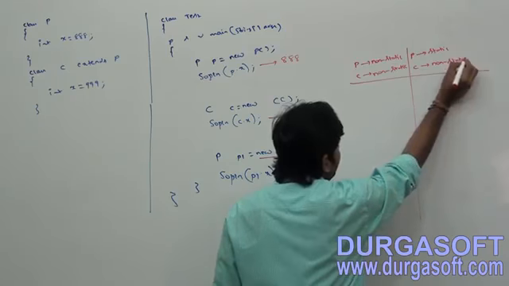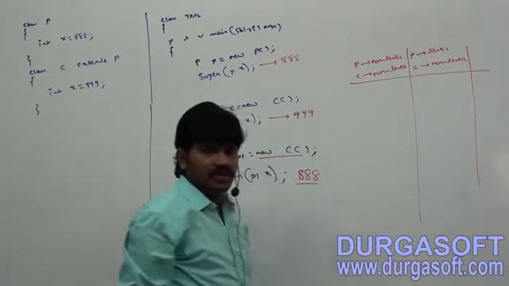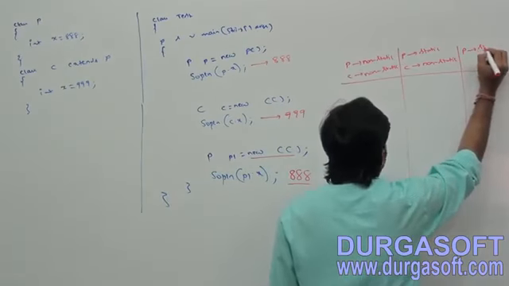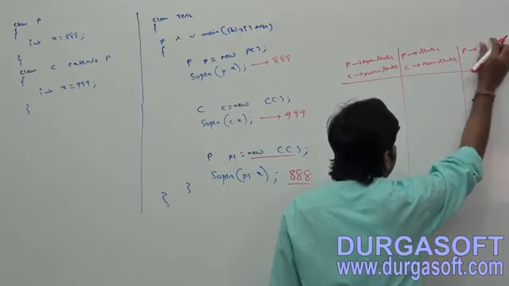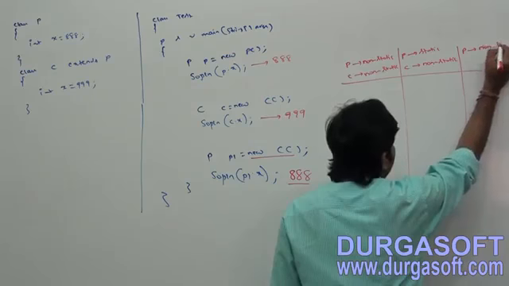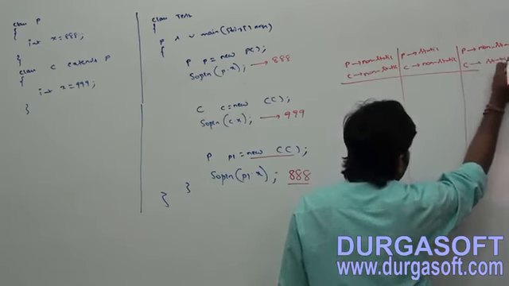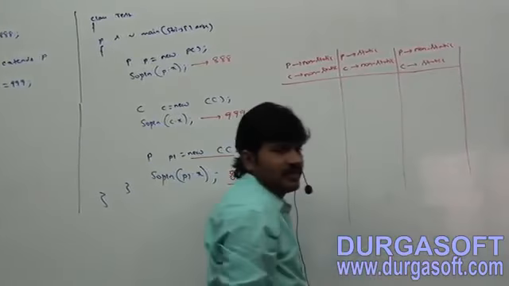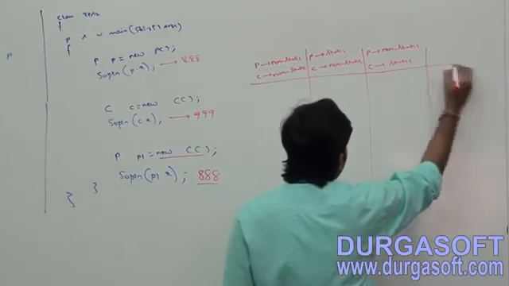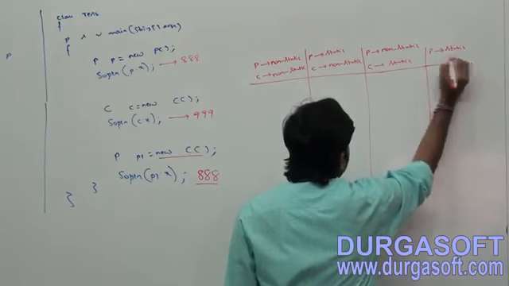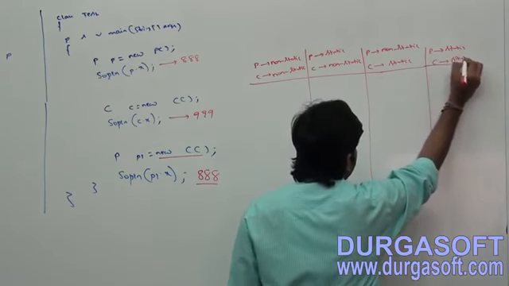Are you getting my point, right? Static, non-static. Parent variable is non-static, but child variable is static. Observe this one. Next, what is the last combination? Parent variable is static, child variable is static.